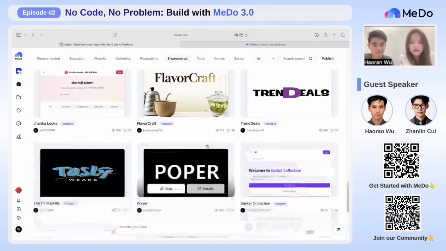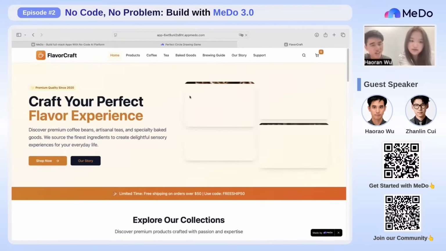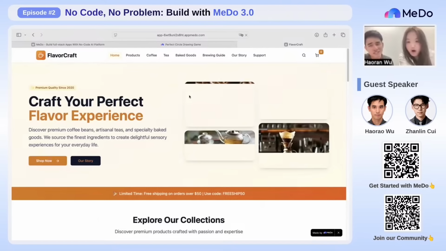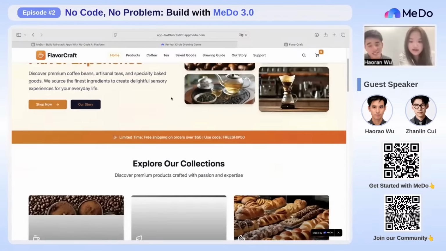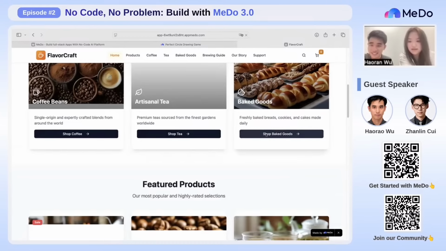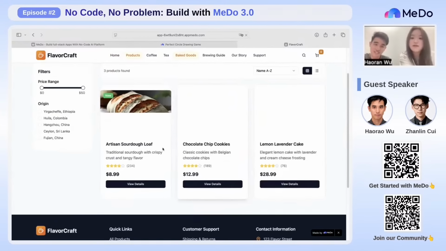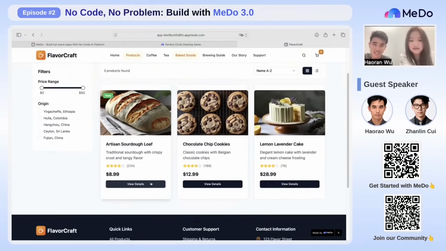Okay, what is Flavor Craft? Let's see. Flavor Craft. It seems like a craft your perfume thing. Oh no, it's about brewing, coffee and tea. Oh, that's nice. I love coffee and bakeries. All right, let's shop bakery goods. Oh, here we go. Cool. This website is already alive. Yeah, I think so. It's already polished.